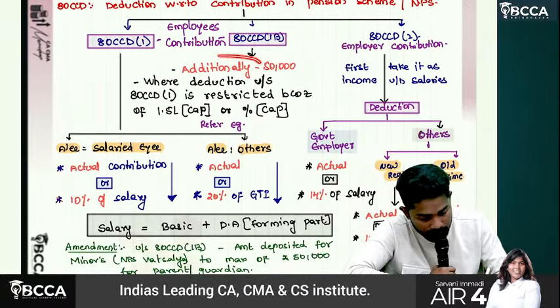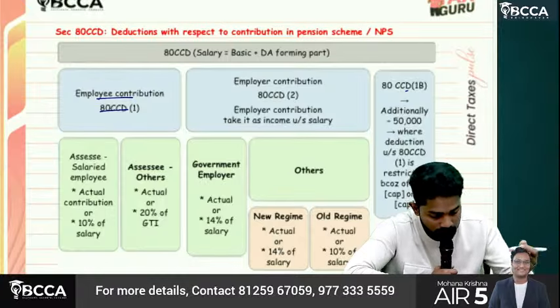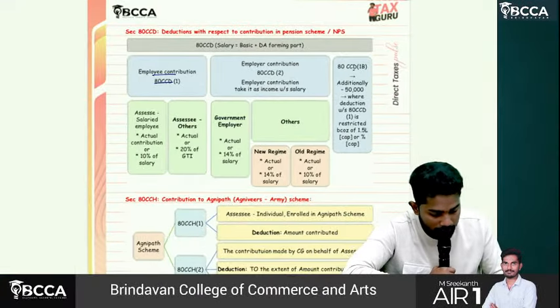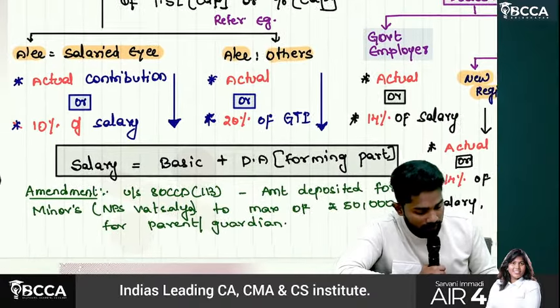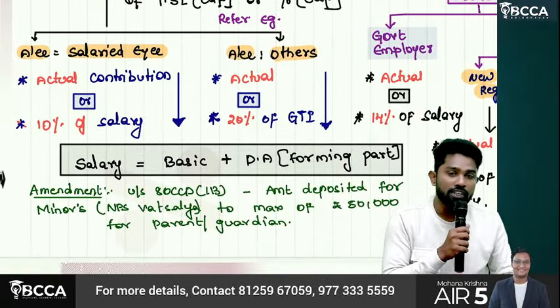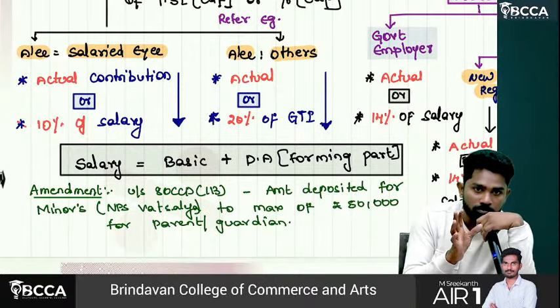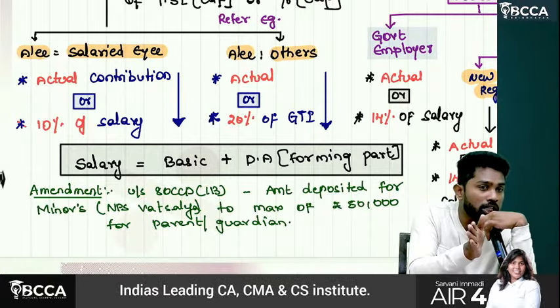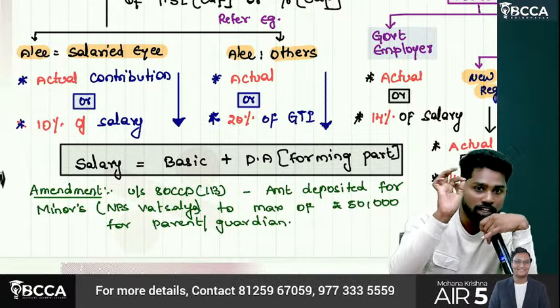Okay. Now here an amendment also introduced, sir. This is the amendment which was missed in our material also. You should write it there, even in the concept book also. Sir, under 80CCD(1B), till now, employee's contribution to NPS, if it couldn't be claimed under 80CCD(1), then that excess amount we can claim under 80CCD(1B).